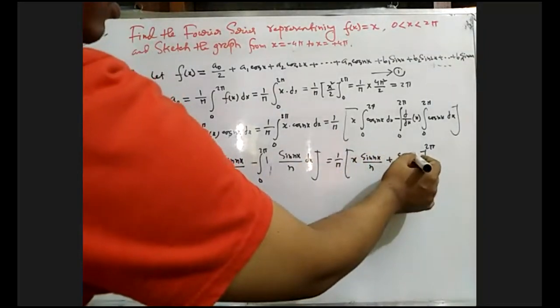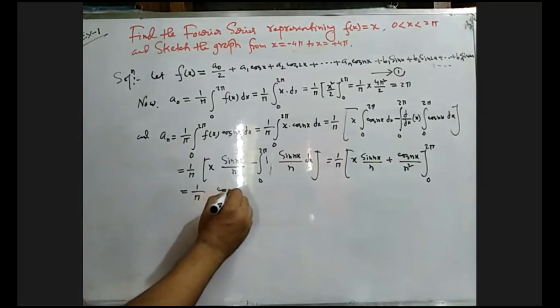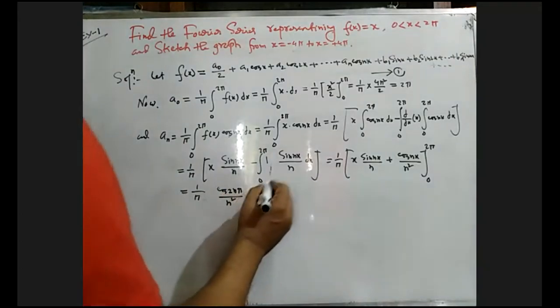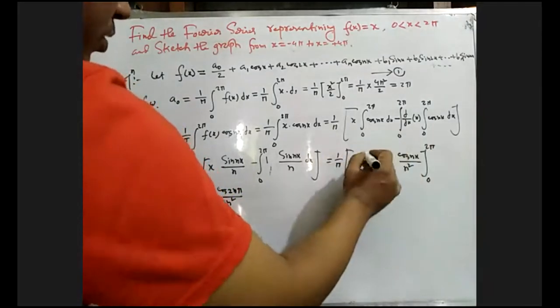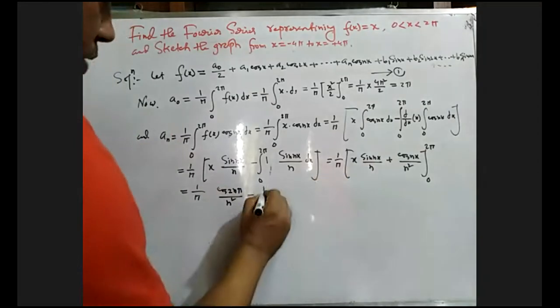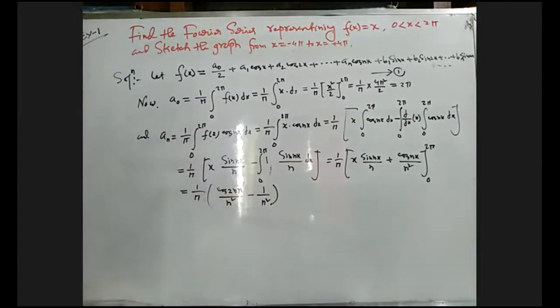Now cos twice n pi divided by n square. Then minus putting 0, this will be minus cos 0 equal to 1, so 1 by n square. This is the result for an.